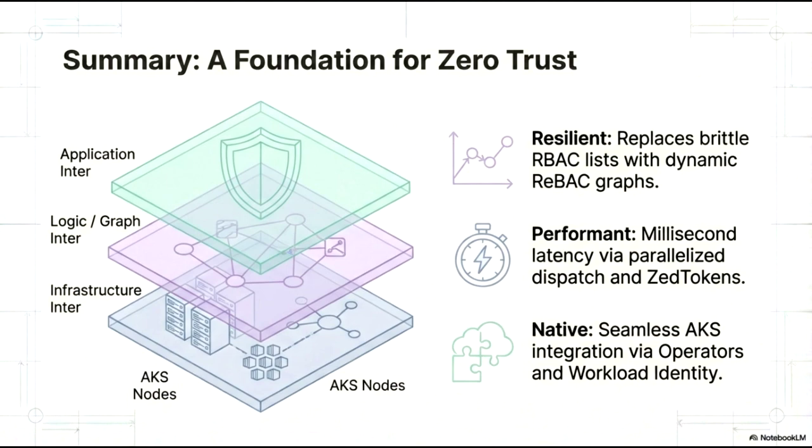Second, the system is highly performant, achieving millisecond latency through parallelized dispatch and the use of Zedtokens for authorization checks. Lastly, the solution is native to the cloud ecosystem, offering seamless integration with Azure Kubernetes Service via specialized operators and workload identity. Together, these elements provide a robust, high-speed, and easily managed security framework for your AKS workloads.